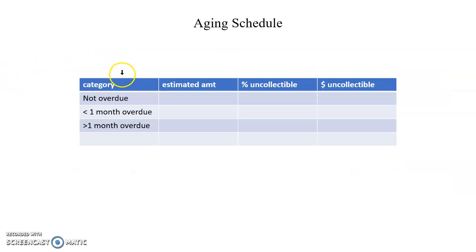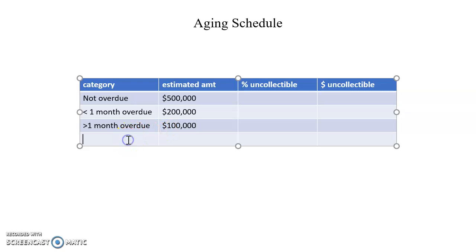So in our aging schedule, we have 3 different categories. We have those not overdue, those less than a month overdue, and those greater than a month overdue. We'll fill in the estimated amounts according to the problem. The first category, $500,000. Less than 1 month overdue, we have $200,000. Greater than 1 month overdue, we have $100,000. And we'll also total these up. That adds up to a total of $800,000